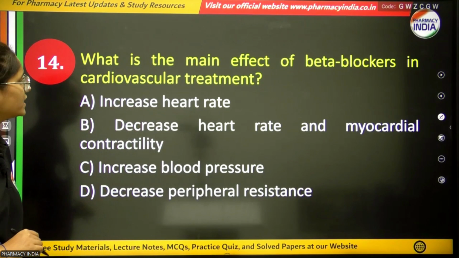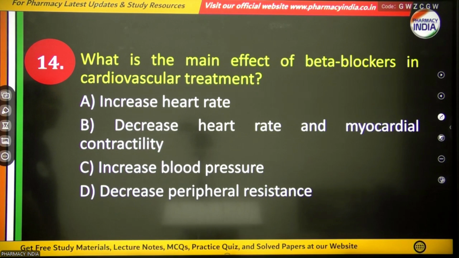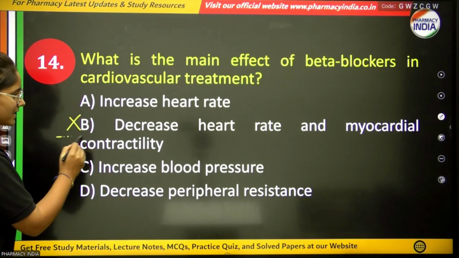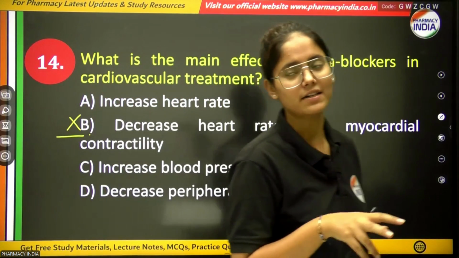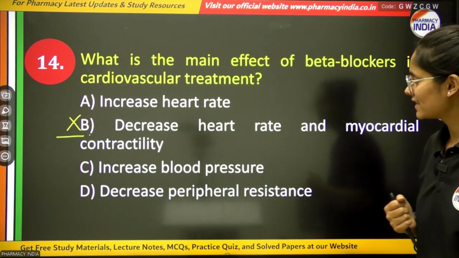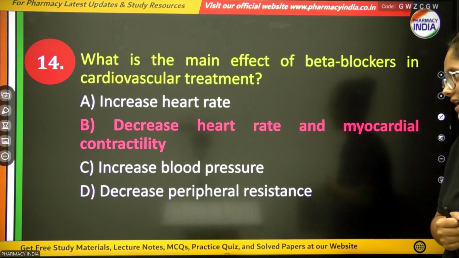Next question is, what is the main effect of beta blockers in cardiovascular treatment? Now, this is a very important and very nice question. Your options are increases heart rate, decrease heart rate or myocardial contractility, increases blood pressure, or decrease peripheral resistance. Beta blockers work in decreasing heart rate and also myocardial contractility, ultimately decreasing your heartbeat. Clear? So the correct option will be the second, decreasing heart rate and myocardial contractility.